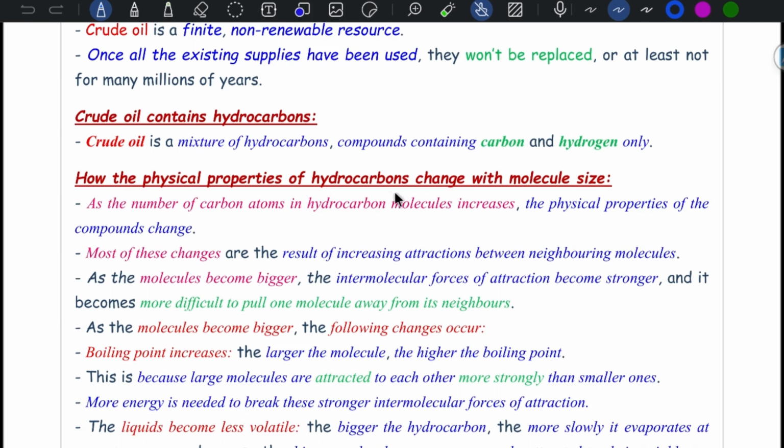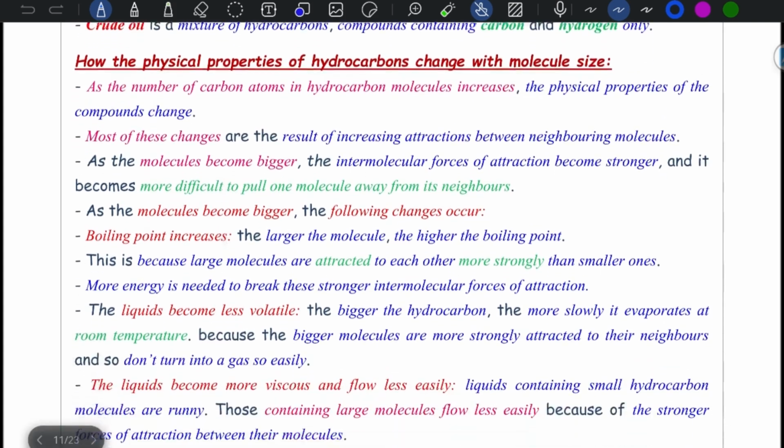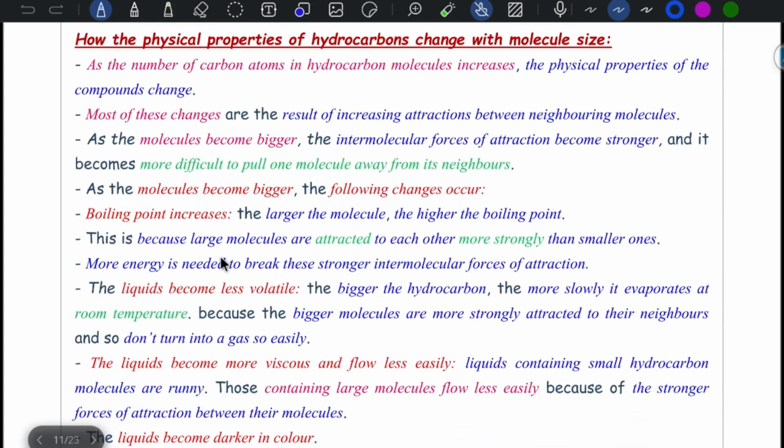How do the physical properties of hydrocarbons change with molecular size? As you increase the number of carbon atoms in hydrocarbon molecules, the physical properties of the compound change. Most of these changes result from increasing attraction between neighboring molecules. As molecules become bigger, the intermolecular forces of attraction become stronger and it becomes more difficult to pull one molecule away from its neighbors. As the molecule becomes bigger, the following changes occur.